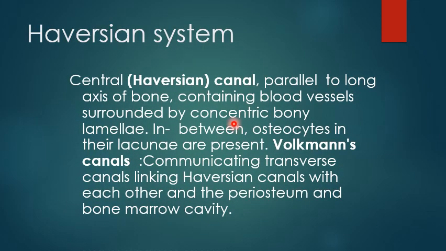What is the Haversian system? It's formed of the Haversian canal that runs parallel to the long axis of the bone, containing blood vessels, surrounded with concentric bone lamellae, between which is the osteocyte present inside a lacuna. What is the Volkmann canal? They are communicating transverse canals that communicate Haversian canals together, and with the periosteum and the endosteum.